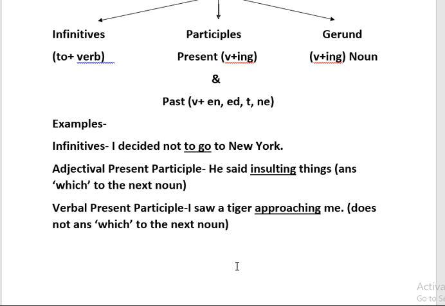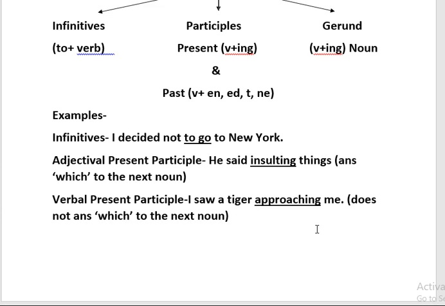Understood? Now the next sentence. If I say, I saw a tiger approaching me. In this sentence again it is verb plus -ing. But can I ask the question "which" to the next noun? Which me? No, it is wrong English. I cannot ask "which" to the next noun, that is me. So here you can say if the -ing form of the verb in the sentence is not the adjectival present participle, it is not answering "which" to the next noun, then it is definitely the verbal present participle. That you have to keep in mind.